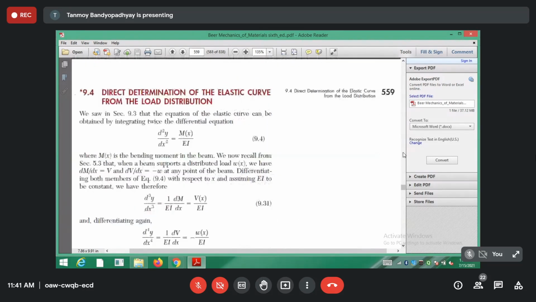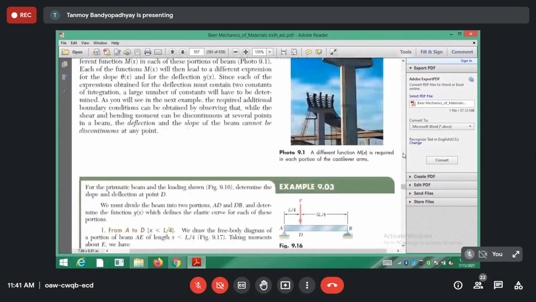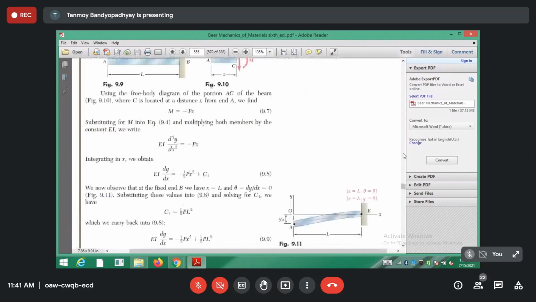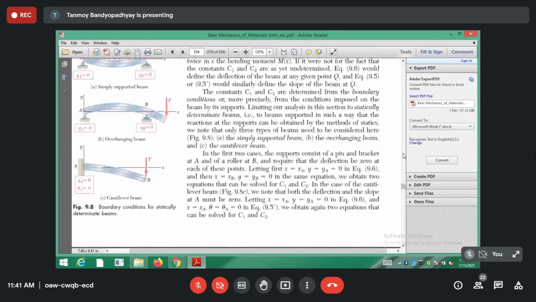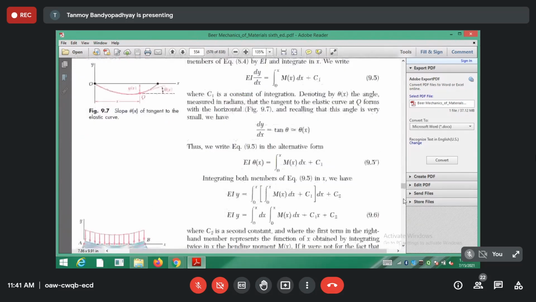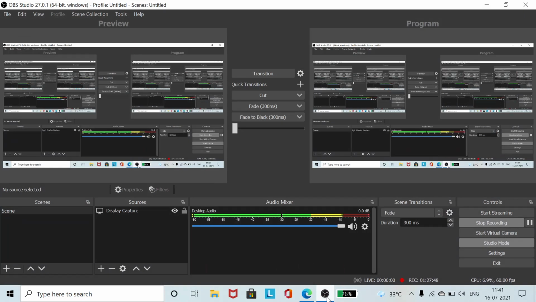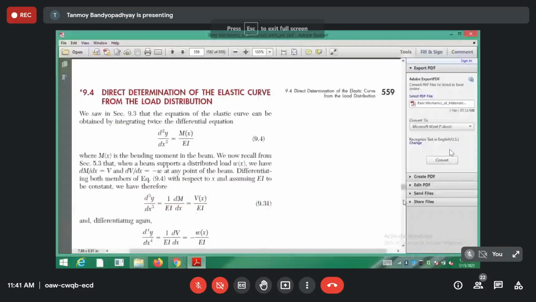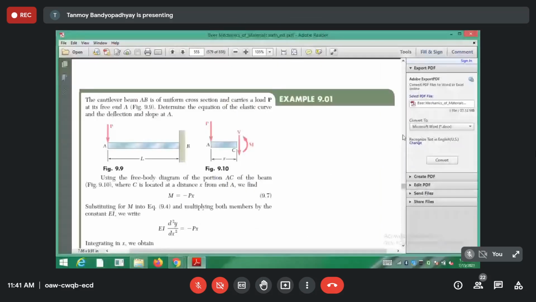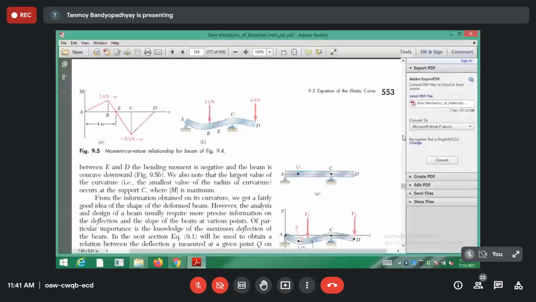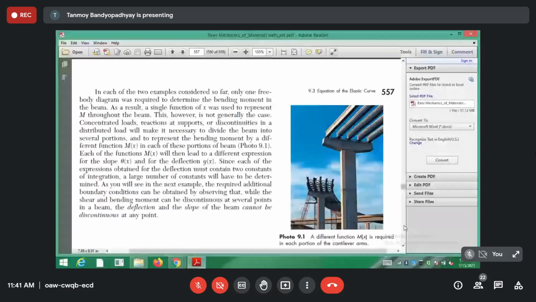So let's now discuss the discontinuous case. The discontinuous case is time taking, and it won't happen today. I'm just doing some preliminary things so that next day we don't get stuck. I have told you this one, so you will do it at home. Number 2 is determination from load distribution, which I just told you. You can have many loadings like triangular loading, any kind of loading, and you can do the problems. Let's now move on to the third part, which is discontinuous bending moment sections.